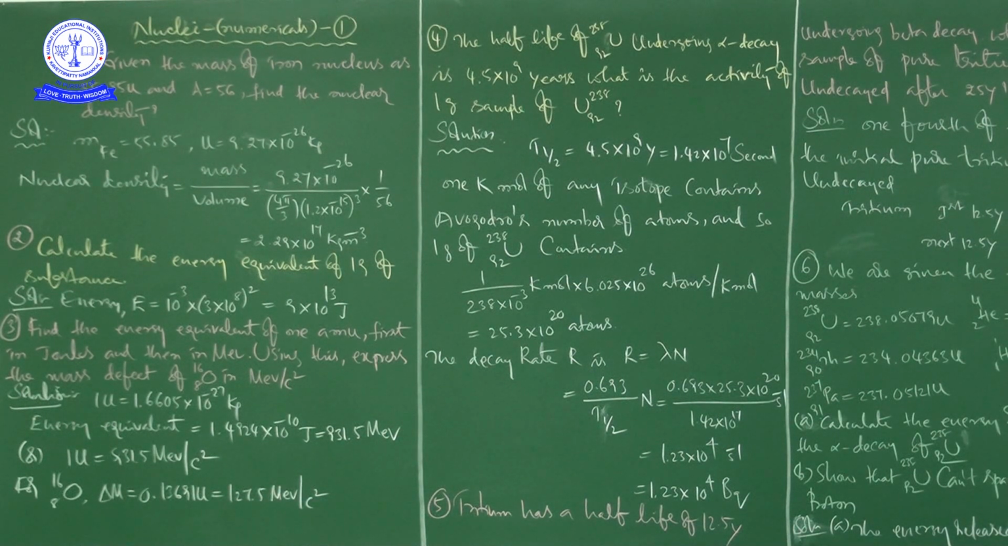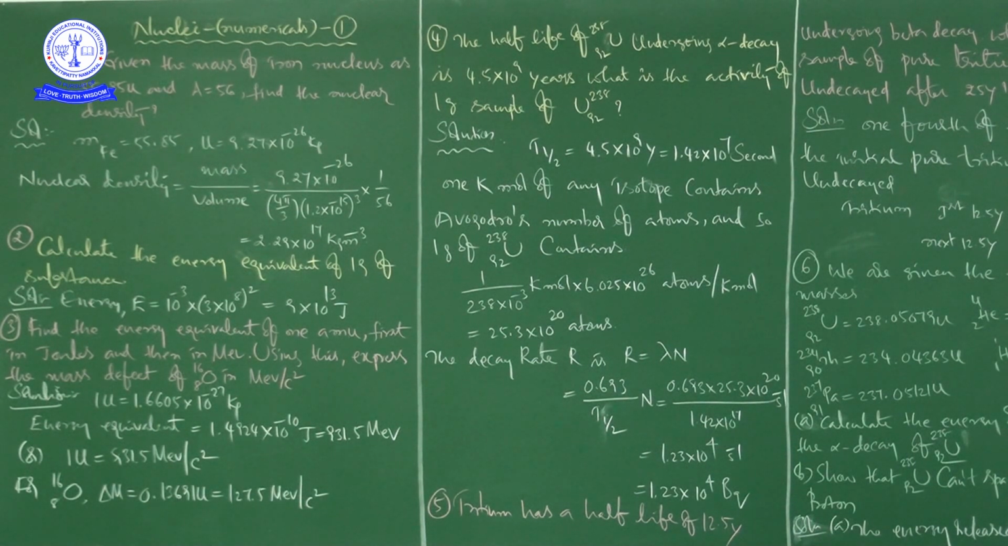So at last, what can we say? The energy needed to separate O16.8 into its constituents is thus 127.5 million electron volt per c square. That itself is called the mass defect.